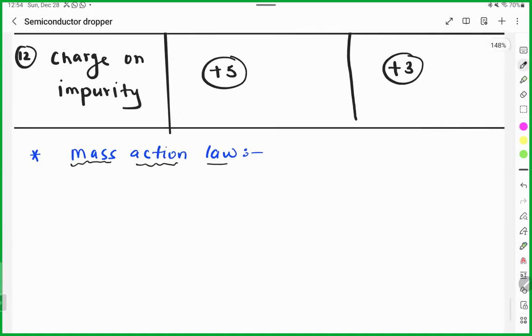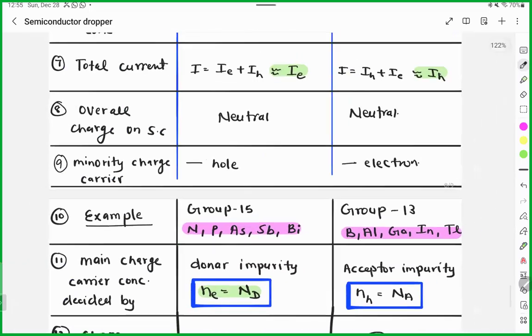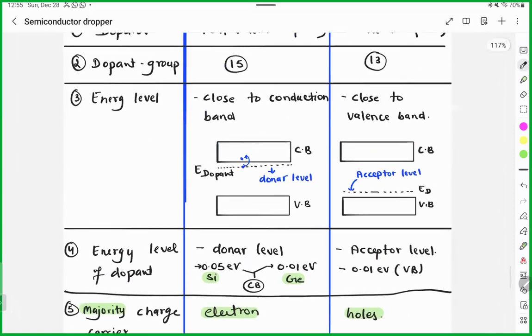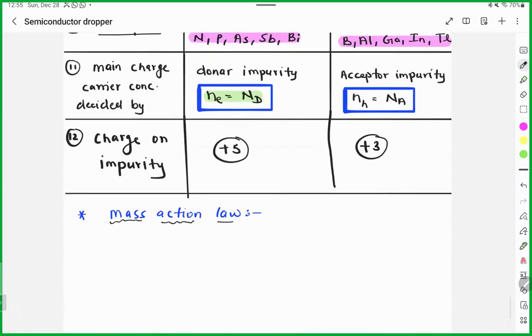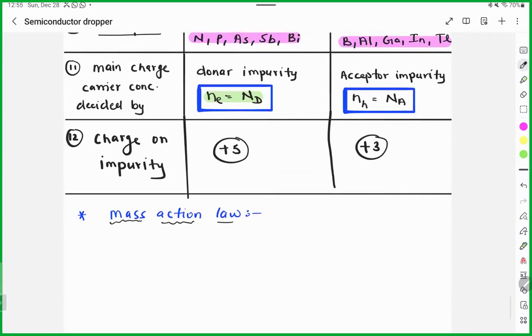Was it taught in your class, how impurities are added? Yes, sir, like not in detail though. This table was not made in your class. It was, but not so many points. Okay. Remember about 5 points or so. Even if you write 6, 7 points, this is good enough. Even 5 points is enough. But even I know you can't remember all of them. You will definitely miss 2, 3 points. So at least you have the opportunity that you can write. And the second thing, we are not going out of this syllabus, not going out of the box. So that's why it will be helpful.